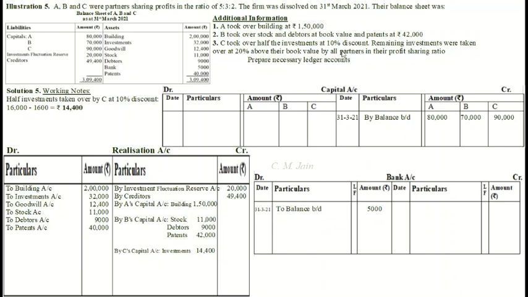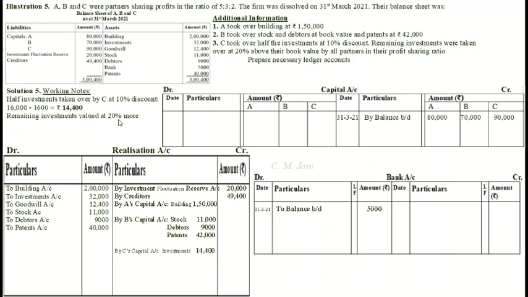Written. Then the question says remaining investments were taken over at 20% above their book value. Remaining investments, what is the amount? 16,000. 20% above their book value. Let's write in the working note.